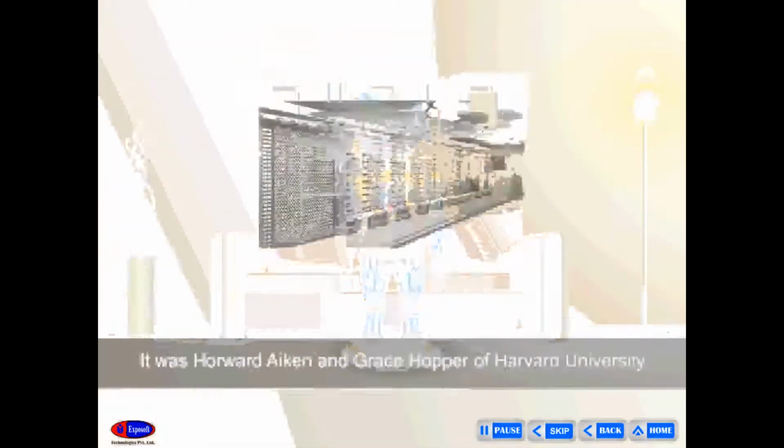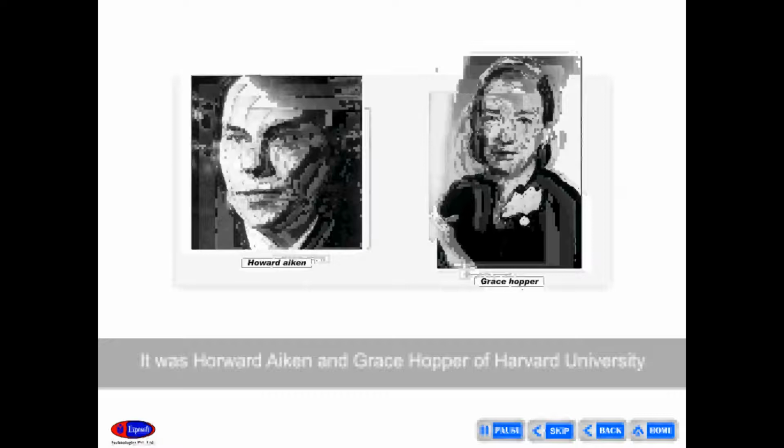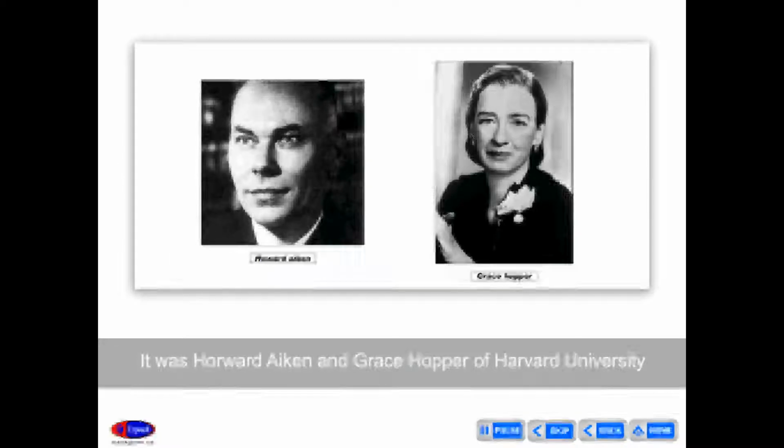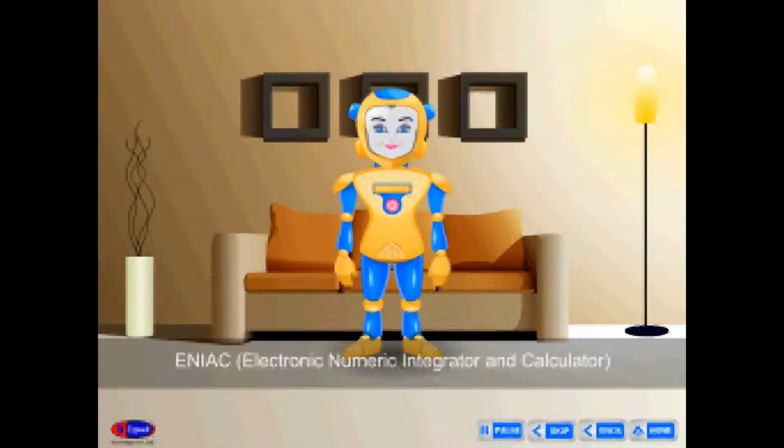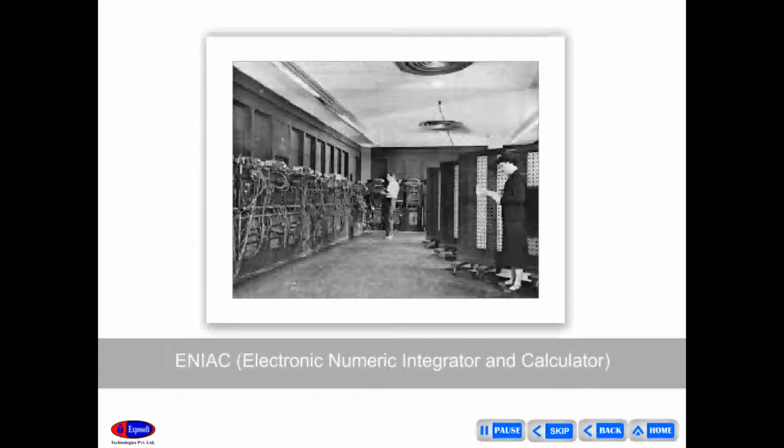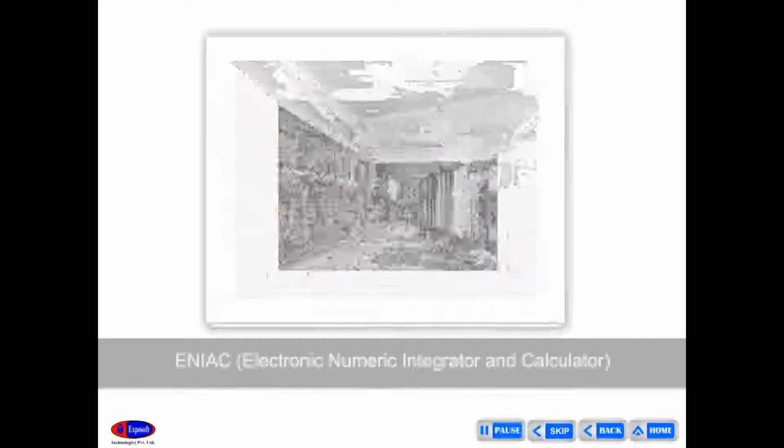Mark I. It was Howard Aiken and Grace Hopper of Harvard University who designed Mark I, the first programmable electromechanical calculator, in 1944. ENIAC, Electronic Numeric Integrator and Calculator.